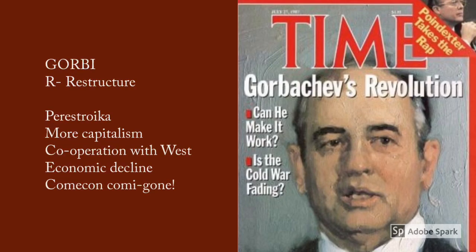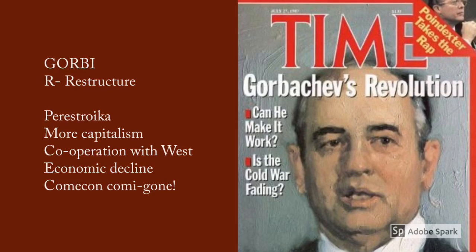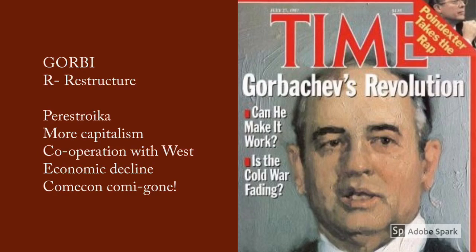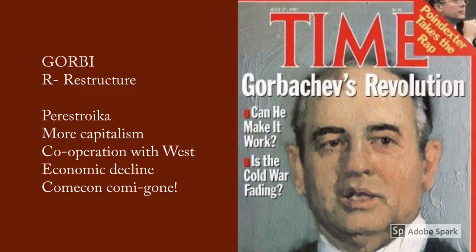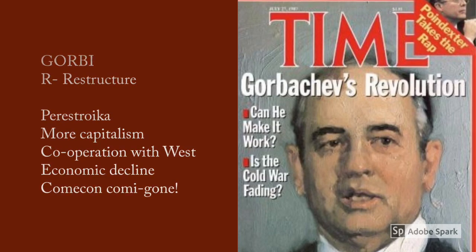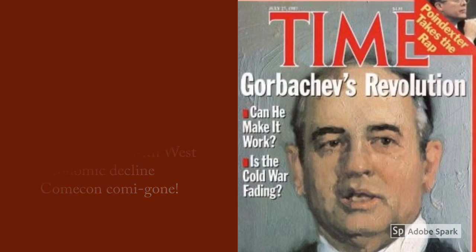Unsuccessful economic policies such as collectivization and Comecon meant that the Soviet Union's economy had been in rapid decline for a long number of years. Therefore, Gorbachev's perestroika policy, or his restructure policy, would include more capitalist practices of America. After all, they were one of the richest countries on the planet, and he promised more cooperation with the West.